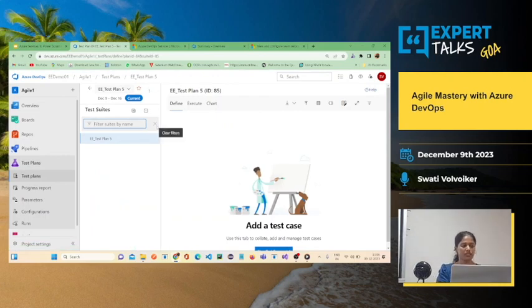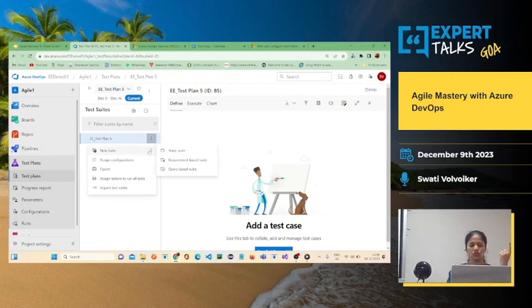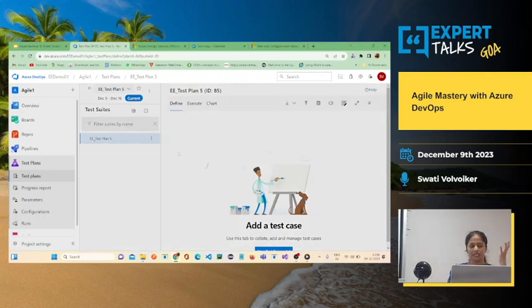Okay, now test plan, let's talk about test suite. There are three types of test suites that test plan provides us. First one is static test suite, second one is requirement based test suite, and the third one is query based test suite. Okay, static test suite, let me create a simple static test suite.